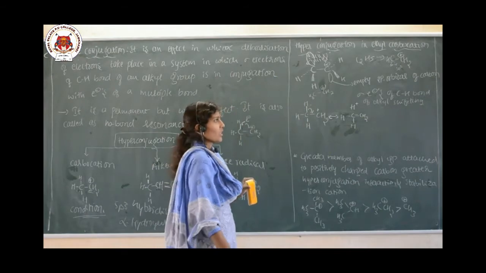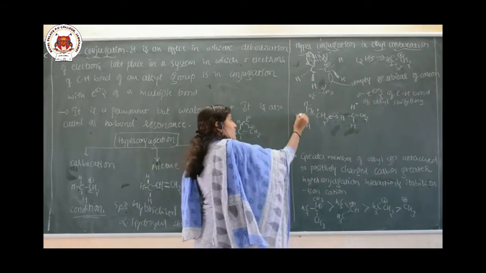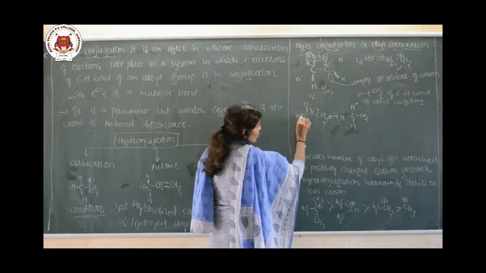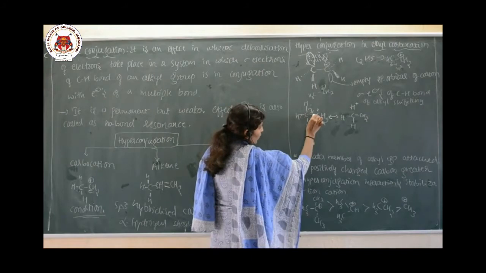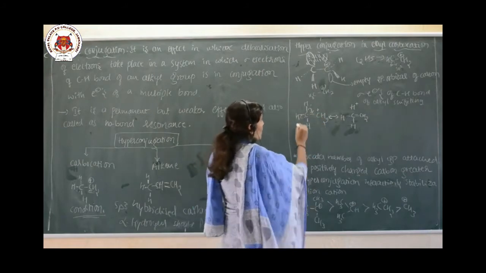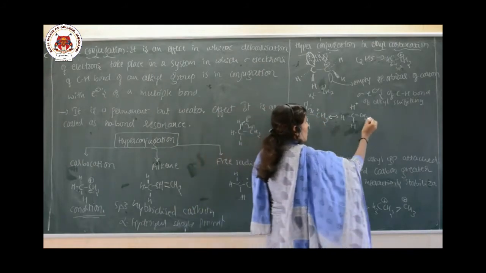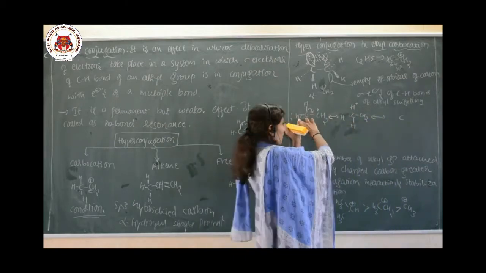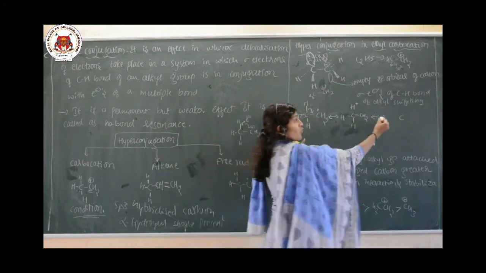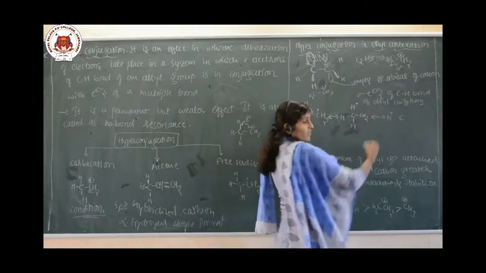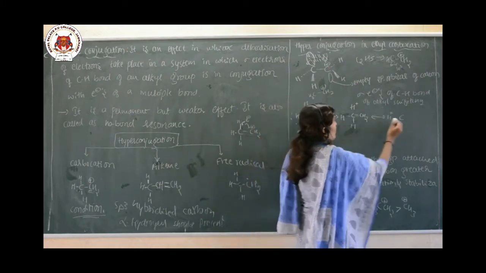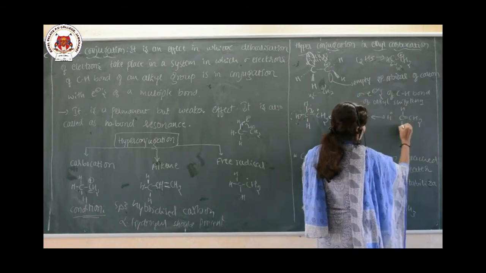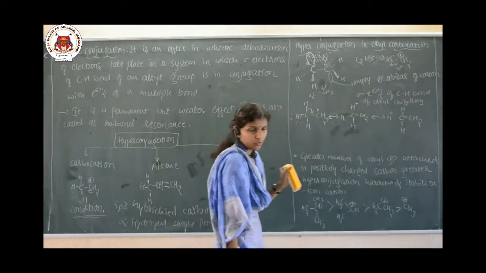Are you getting it? Suppose this is also an alpha hydrogen, and these electrons are involved. If this bond is shifted here, what will be the structure? This hydrogen becomes free, that is the next structure. Suppose this is the hydrogen which is donating, so it becomes free H plus, and in between it is donating here, so this is the double bond, CH2, and this is one hydrogen, this is another hydrogen.